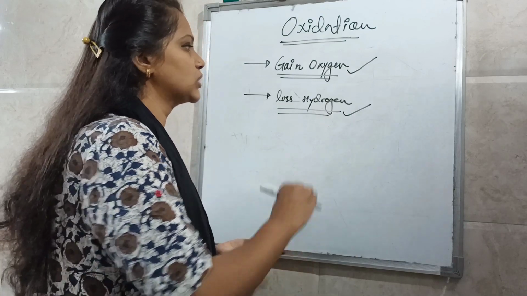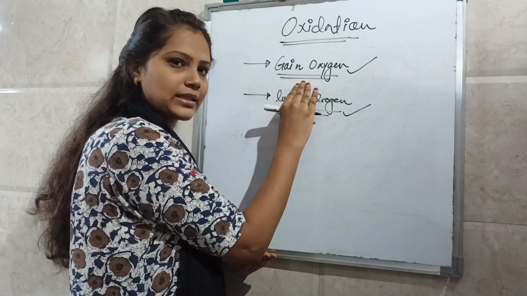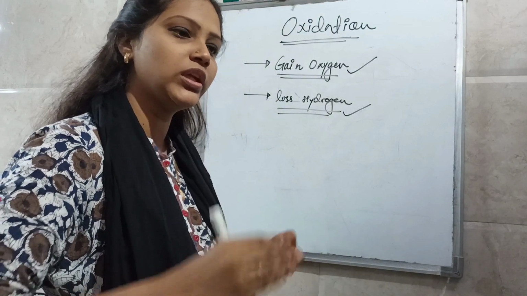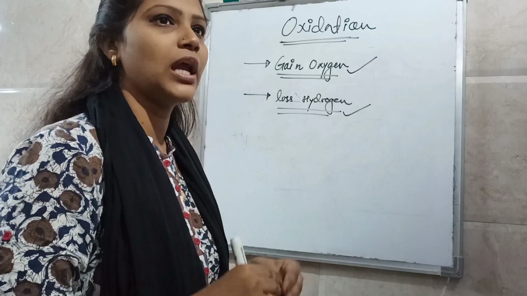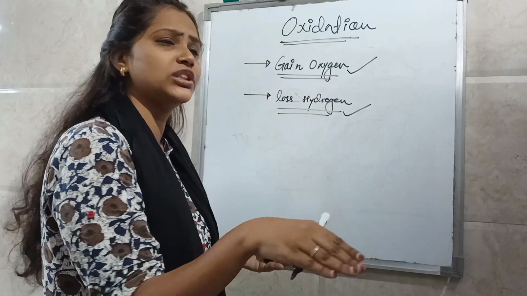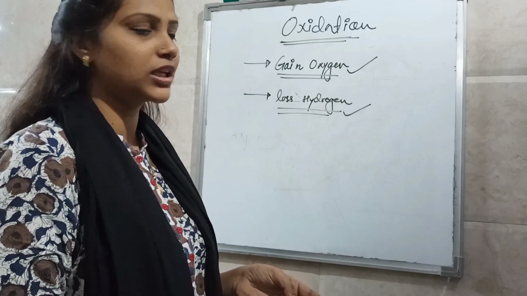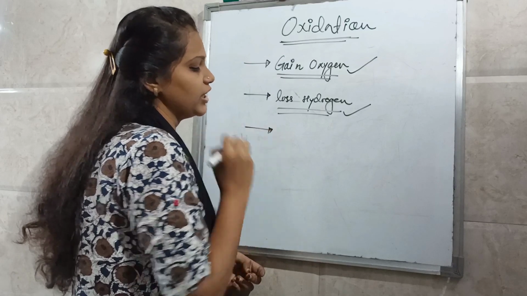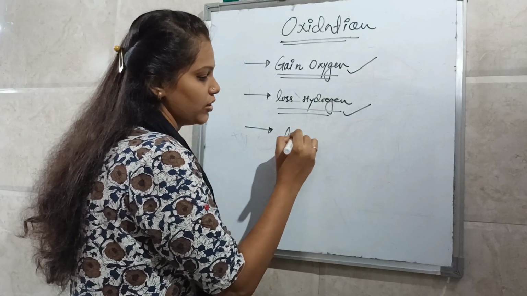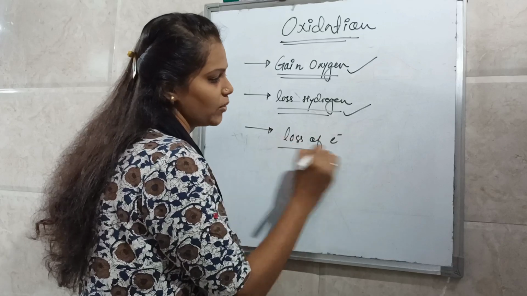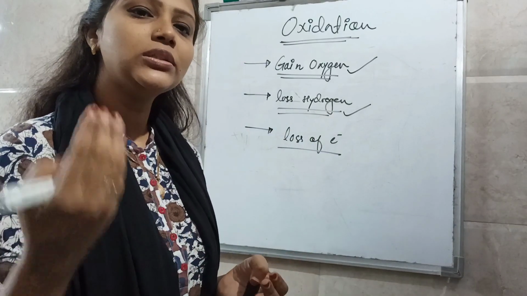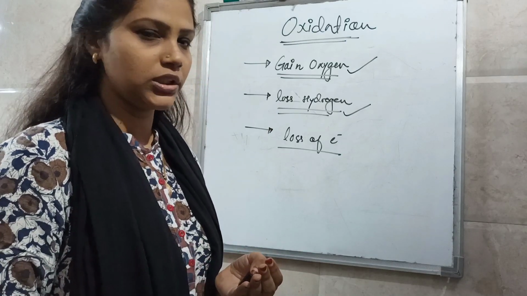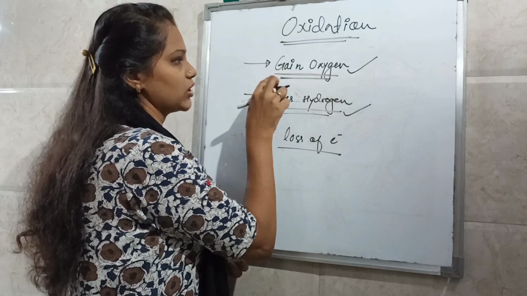So what is oxidation? Gain of oxygen is considered oxidation. Loss of hydrogen is also considered oxidation. If in a reaction both processes occur simultaneously, meaning gain of oxygen and loss of hydrogen are both taking place, that is also considered oxidation. And one more definition is loss of electrons. If from a molecule or an atom an electron is lost or removed, that is also considered oxidation. So first we will see the gain of oxygen.